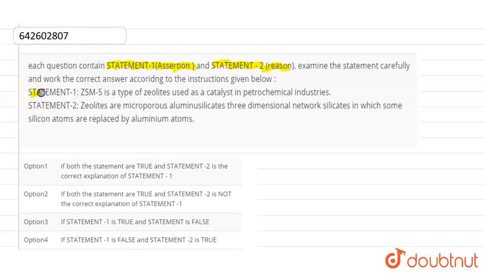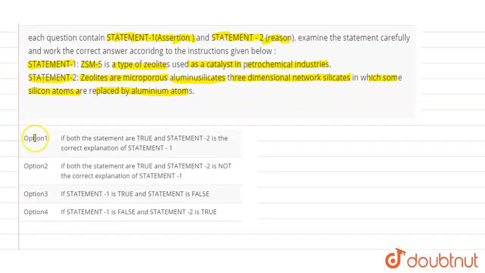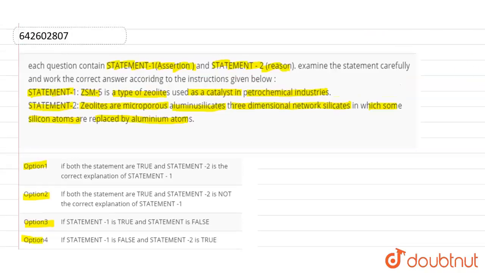Okay, so statement 1 is that ZSM-5 is a type of zeolite used as a catalyst in petrochemical industries. And statement 2 says that zeolites are microporous aluminosilicates, three-dimensional network silicates in which some silicon atoms are replaced by aluminium ions. And we have options here for which statement is true and which is false. So let's find out which one is correct here.